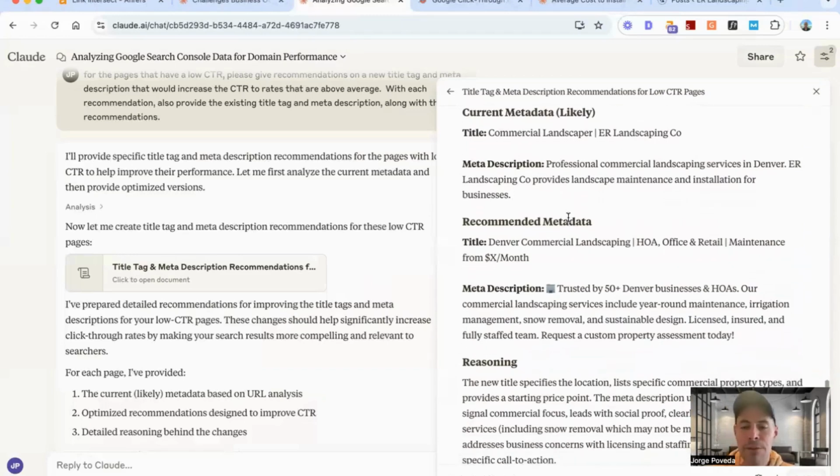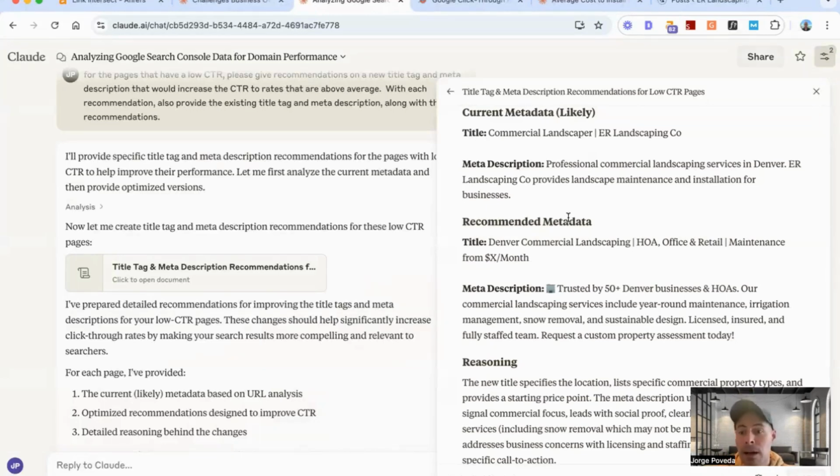But if you consistently do this over the course of several weeks, you're going to get a very, very high performing title tag and description that really will boost your click-through rates. Google is going to see the relevancy between your pages and the search query, and you're going to see that your pages are going to require less resources on the back end, i.e., backlinks, because people are just clicking through to your website at a much higher rate than they're clicking through to your competitors, right? And that's exactly what you want.